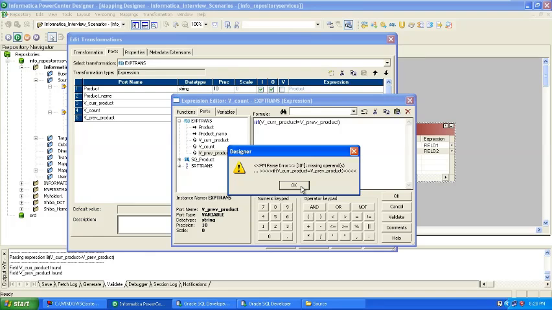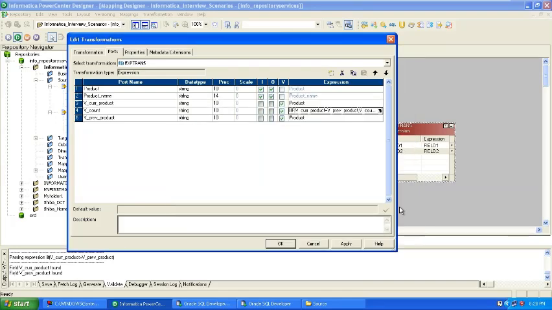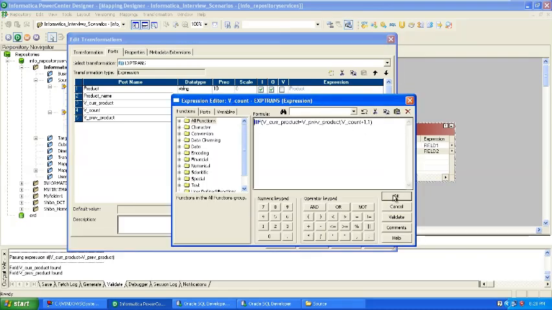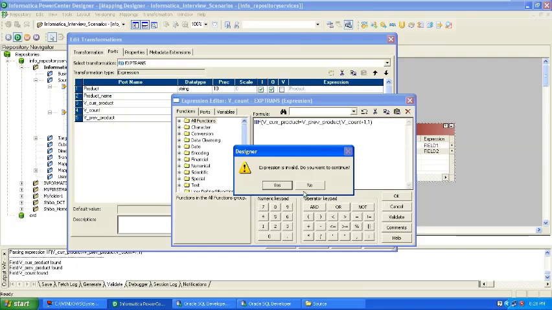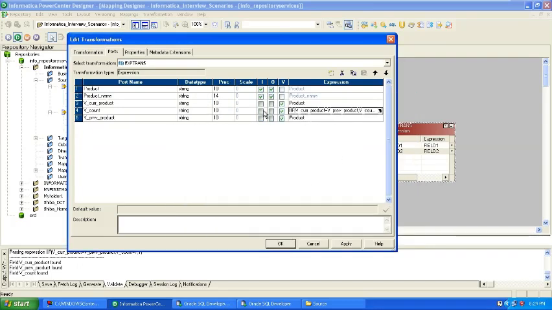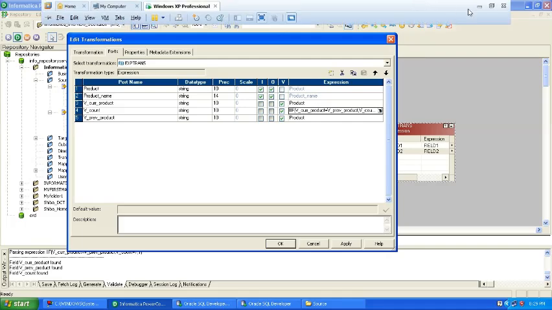One second. Both are variables. Here is also. Yeah, I need to check again here.